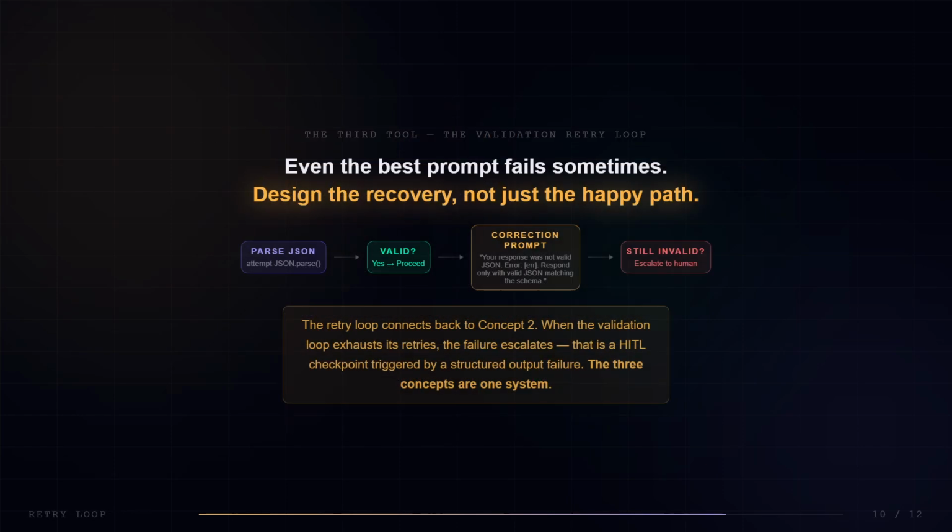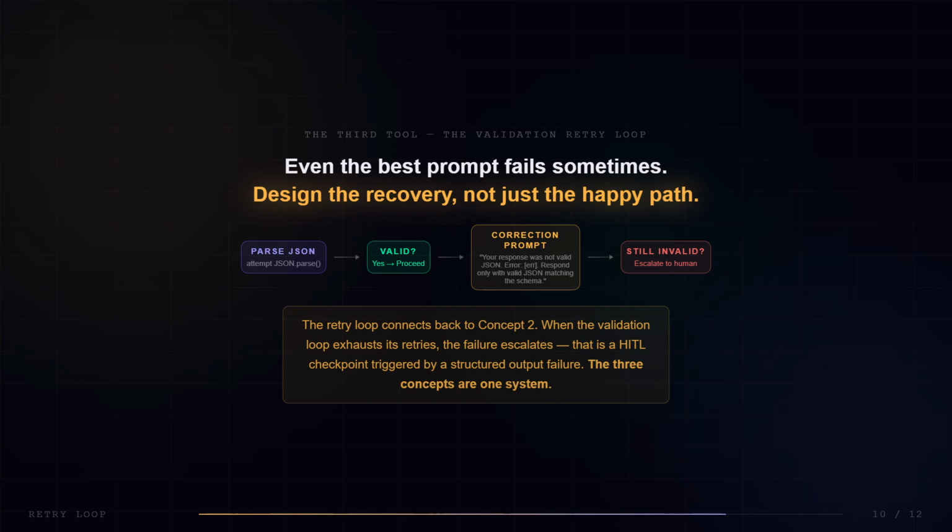Even the best designed prompt fails sometimes. Edge cases, unusual ticket phrasing, or model variance at the probability boundary can still produce malformed JSON. The routing system will still crash. The answer is not to assume it won't happen. The answer is to design the recovery.